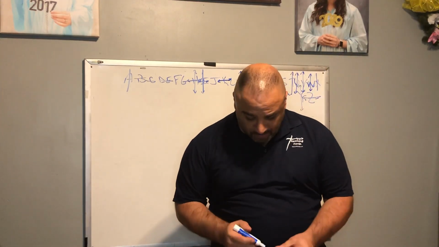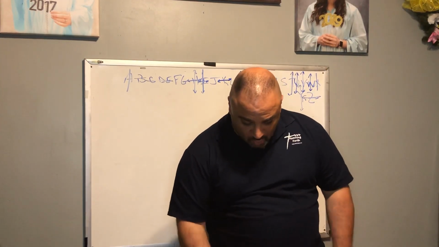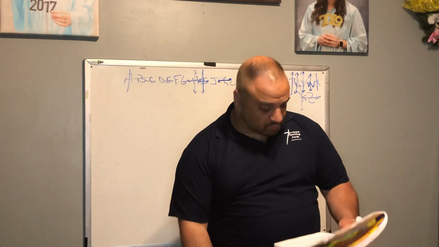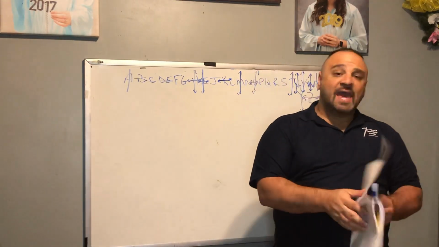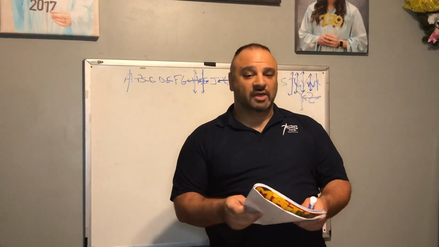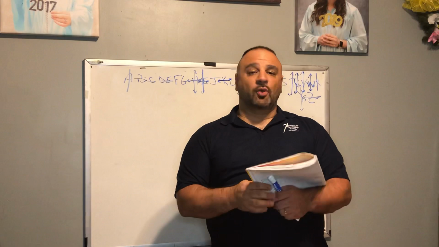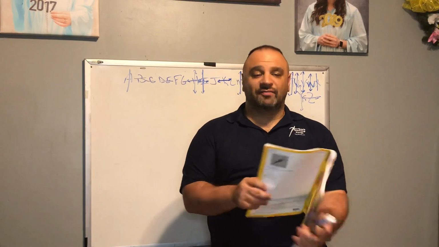Now I want you to do number 16 and 17 on your own there. Number 16 and 17, which numbers have a vertical symmetry line and which numbers have a horizontal symmetry line. All right, we're going to get to page 33, 34. We're going to end that in just a few moments.